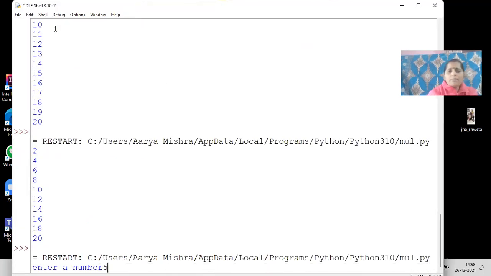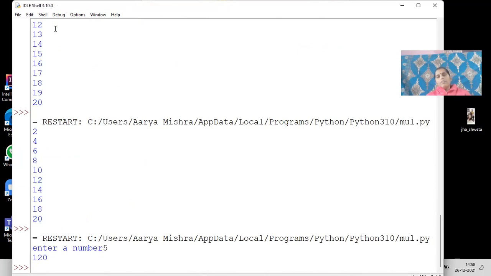Enter a number. Let us suppose I am entering 5. 5 times 4 is 20. 20 times 2 is 40. 40 times 3 is 120. Yeah. 120 is the factorial of 5. Very good. So this is how we can solve some of the programs.